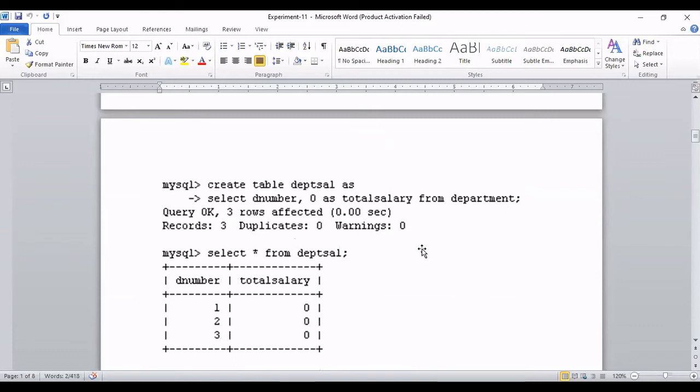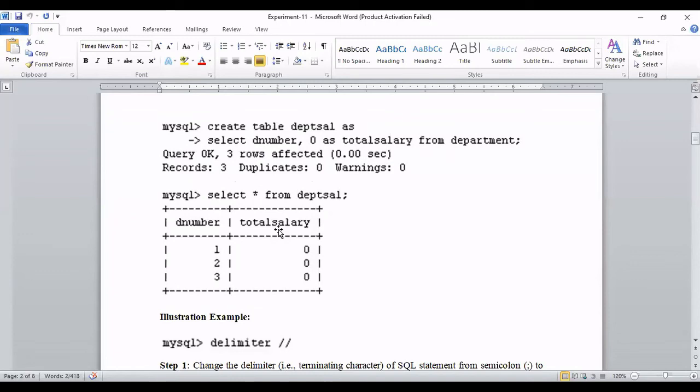Each salary will come from the number of employees, keyed by the D number in this table. It means that initially the total salary attribute is zero. To write a procedure, if you pass the procedure one value, then that salary will be computed and updated here.